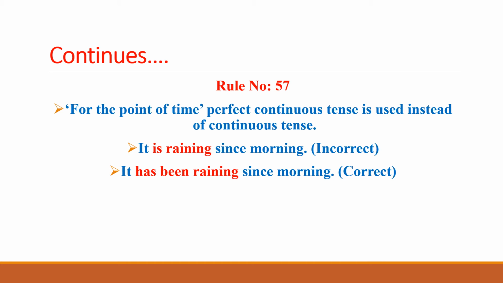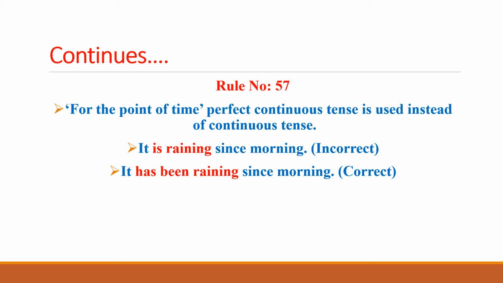You can say that it's raining since morning. In this sentence, we find out that it is dealing with the present continuous tense, but since morning is the point of time, then it is incorrect to write this sentence in present continuous tense. Rather, we would change it into perfect continuous tense. So it's raining since morning is an incorrect sentence, whereas the correct sentence is it has been raining since morning, because the point of time is there.